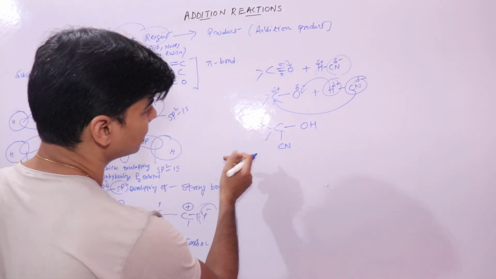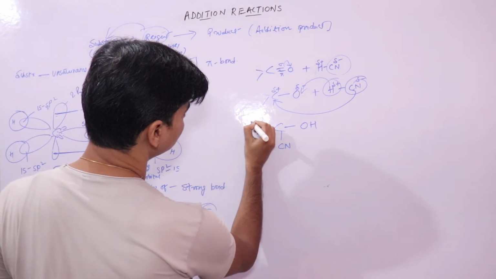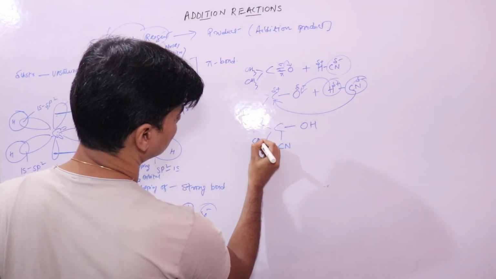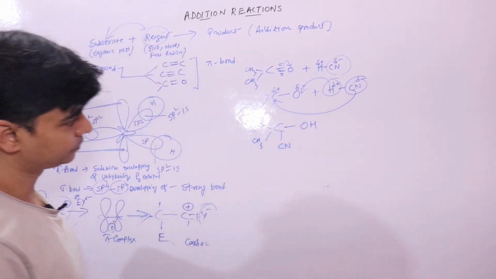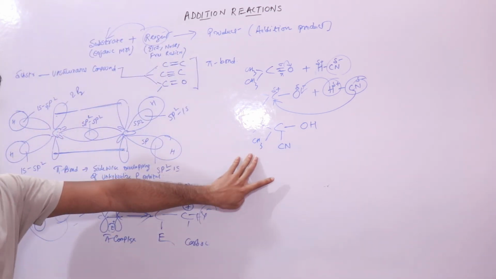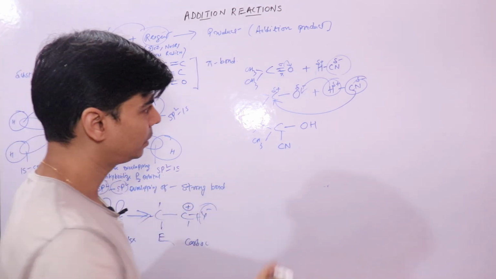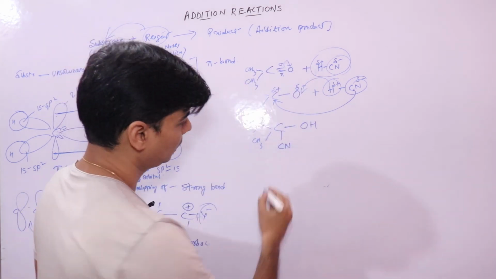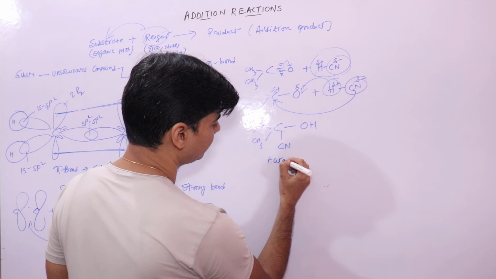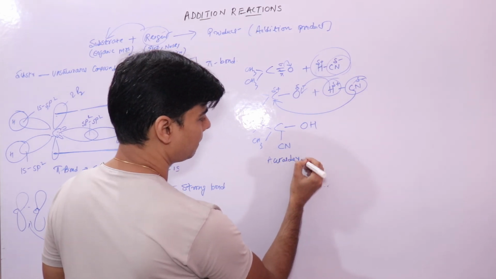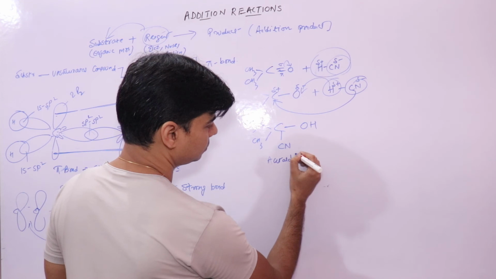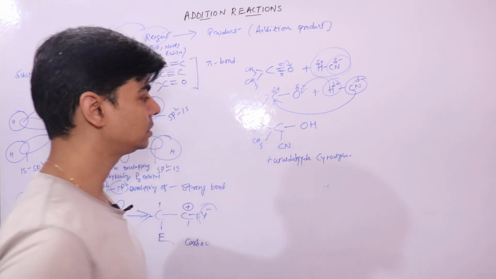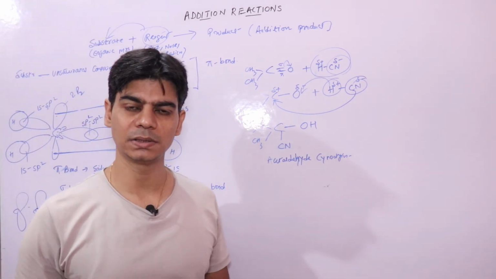Suppose this is a carbon, since I said this occurs in carbonyl compounds, suppose this is your acetone, right? So the addition product, here also you can see that an addition product is formed where this entire molecule is added to the molecule of acetone. This is your acetaldehyde cyanohydrin. We will go through these reactions in detail, and many reactions in aldehydes and ketones.